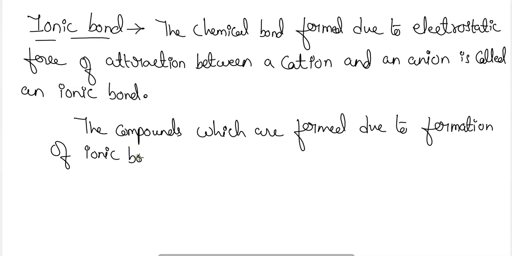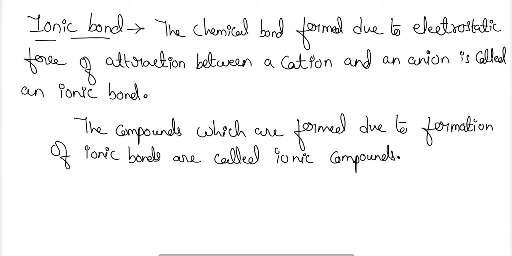Ionic bonds are called ionic compounds. So these are the ionic compounds. On the basis of different examples, I have explained what the ionic compounds are.